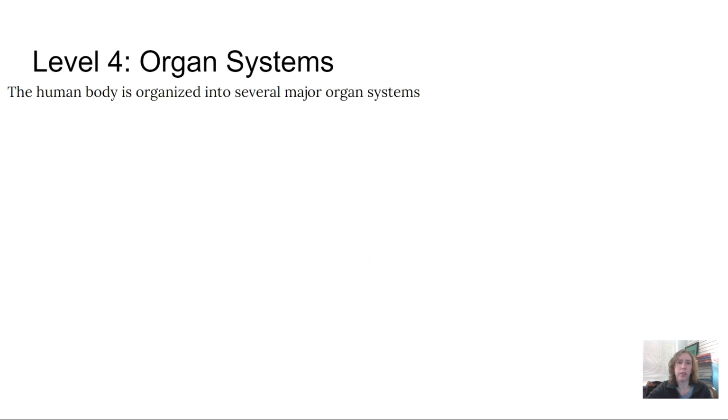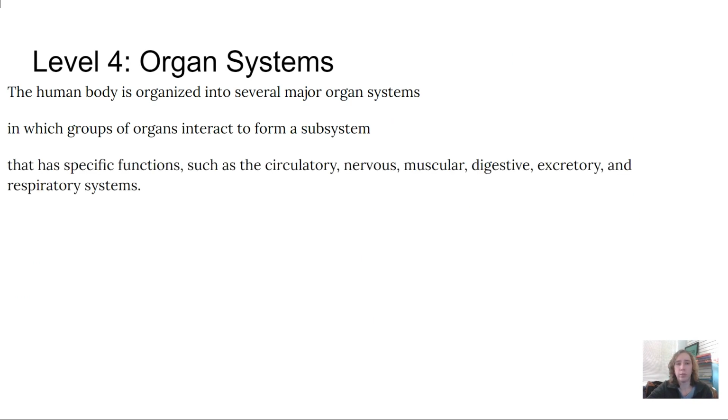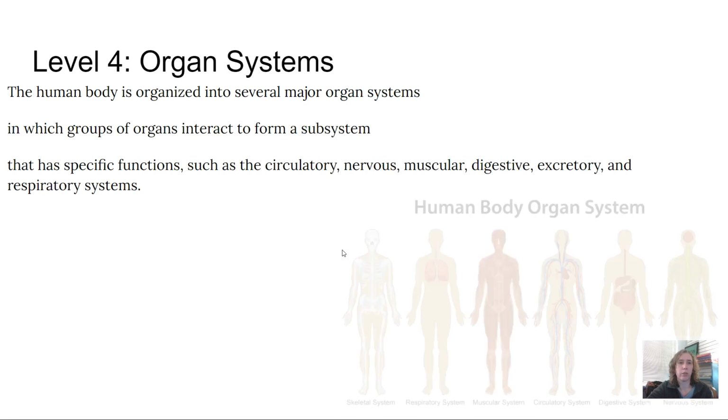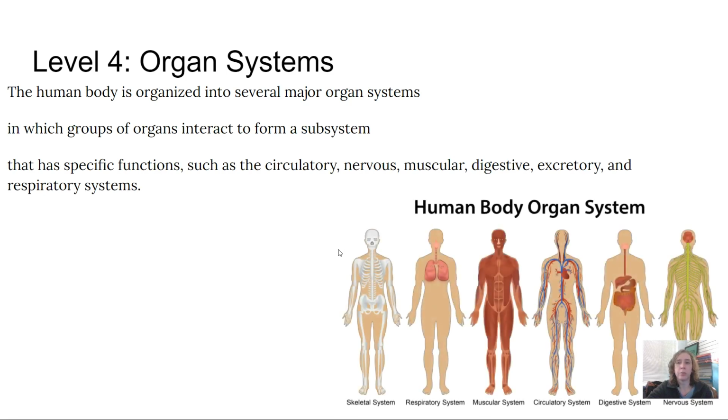Organ systems is the next level of organization, and we have several major organ systems. So this is when groups of organs interact to form a subsystem that has specific functions such as circulatory, nervous, muscular, digestive, excretory, and respiratory systems.